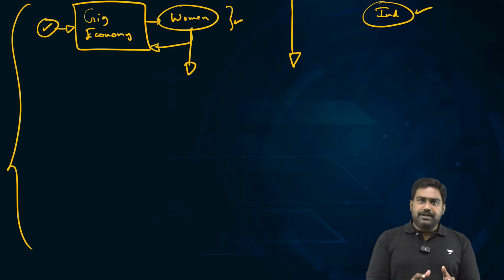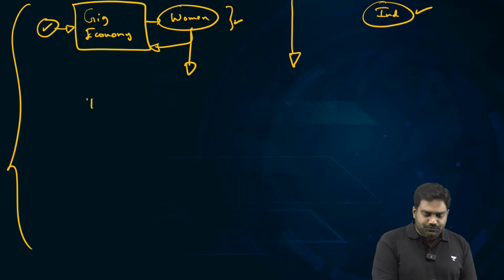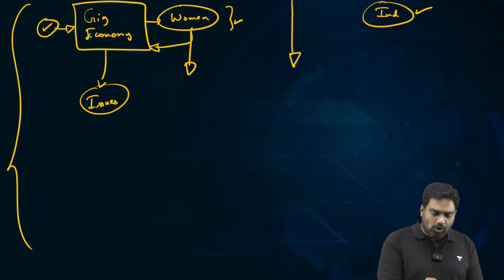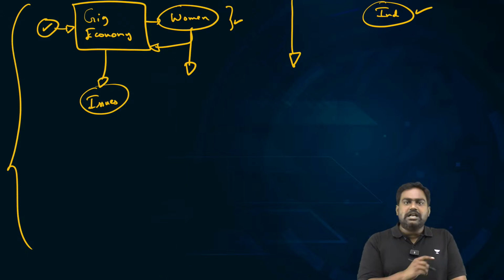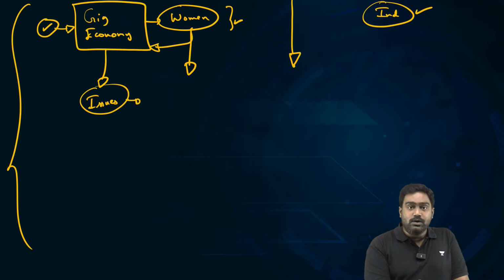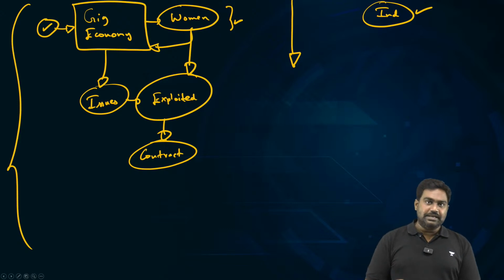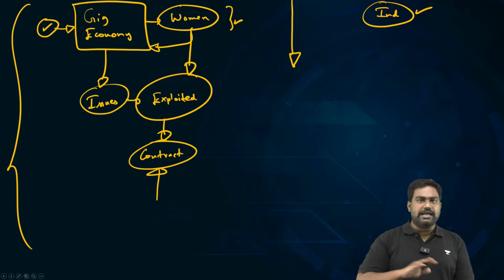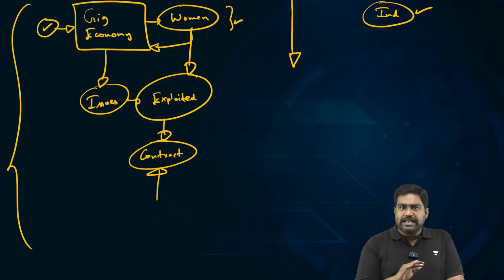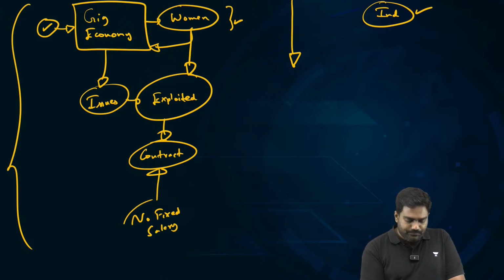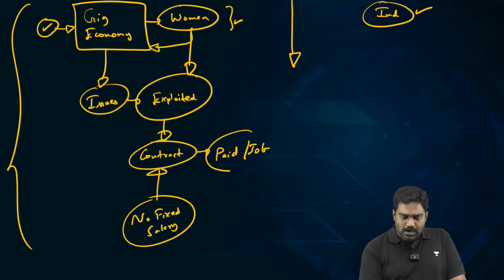So if you look at the gig industry, let's look at the challenges, the issues faced by the workers, which are being highlighted by the author of this column. The writer correctly points out that gig workers are often exploited because they are usually contractual employees on contract with the company, which means the company can terminate them at any point in time. They are not paid any fixed salaries. There's no fixed salary paid to them. They are largely paid for every job, for every work which is done.